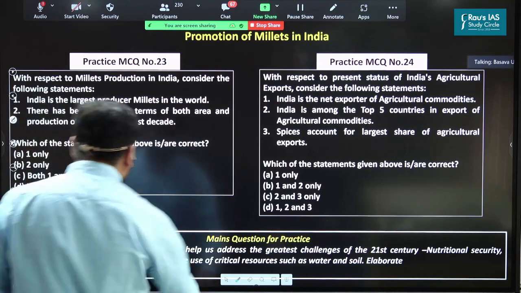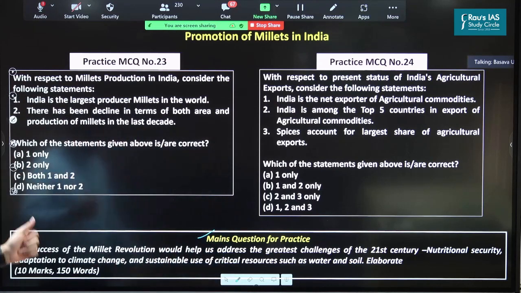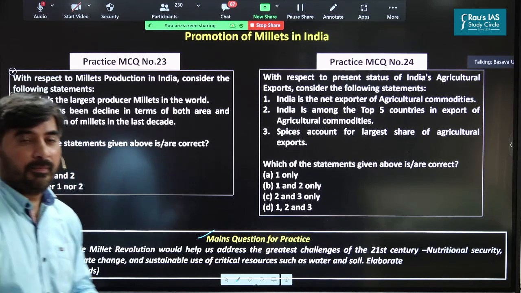And the mains question for practice here is: the success of millet revolution would help us address the greatest challenges of the 21st century, that is nutritional security, adaptation to climate change, and sustainable use of critical resources such as water and soil. Elaborate.